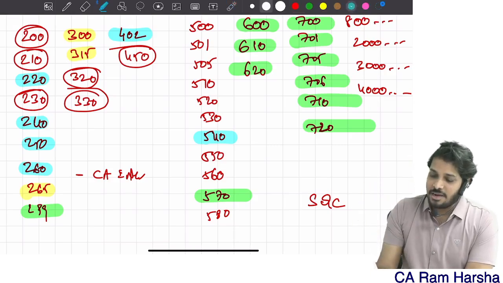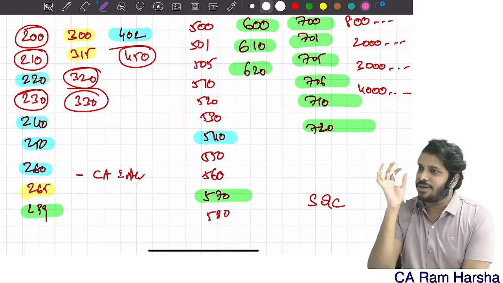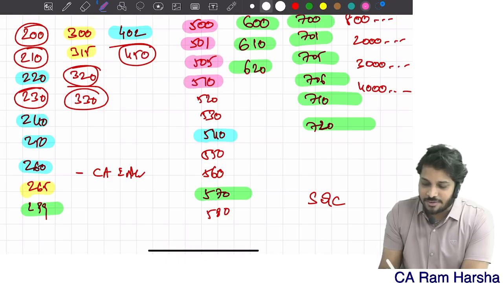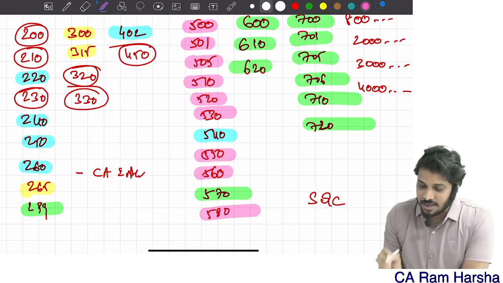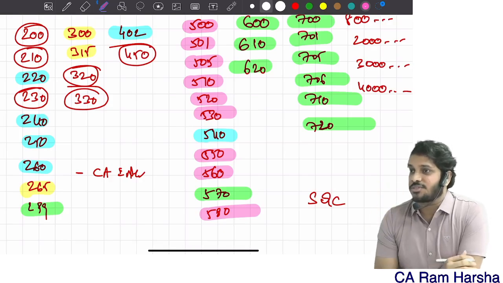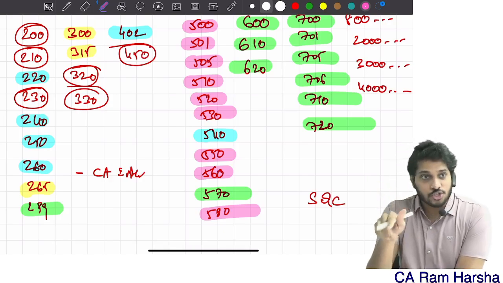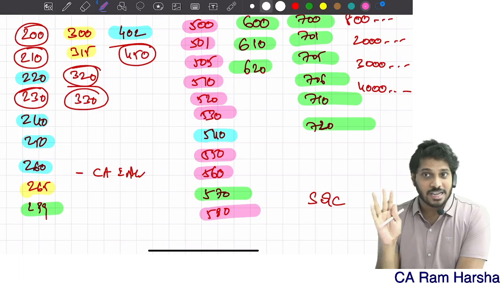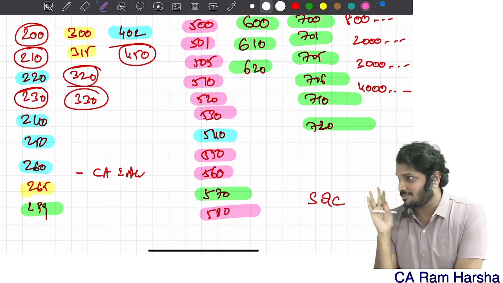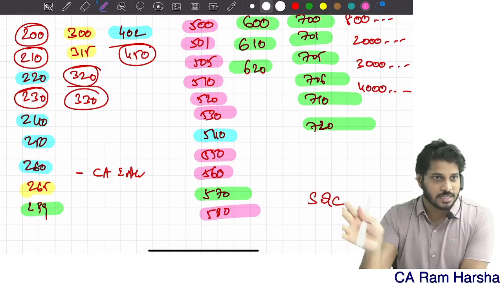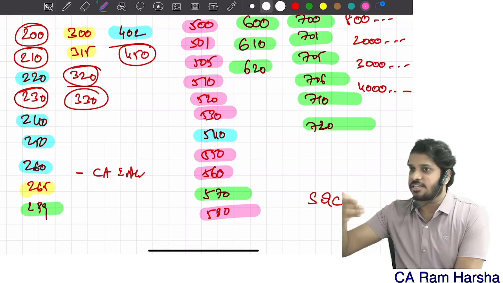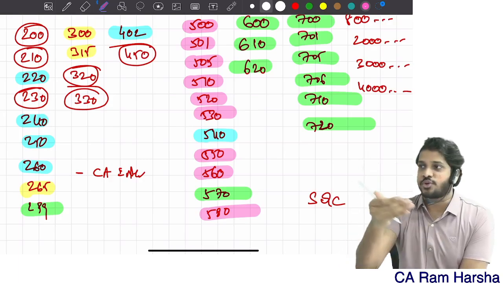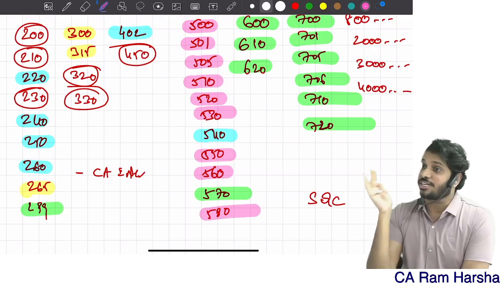Also, they have given briefly, as a single simple diagram, 500, 501, 505, 510, 520, 530, 550, 560, 580. All these standards which I highlighted in pink color were also there in those 4 chapters, but simply as a diagram. But in the exam, they will ask you in-depth questions. It is not that they will ask only from the diagram. We have solved the question bank recently in our regular class also, where we have shown clearly how in-depth questions can come from these standards, even though they are not covered in depth.